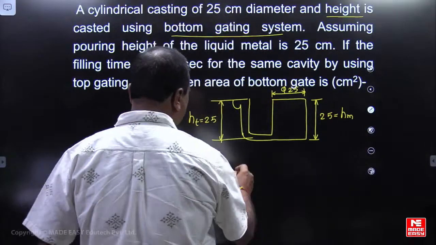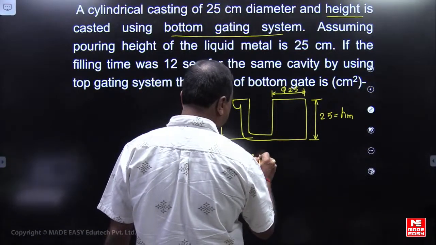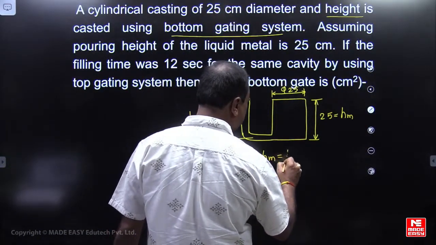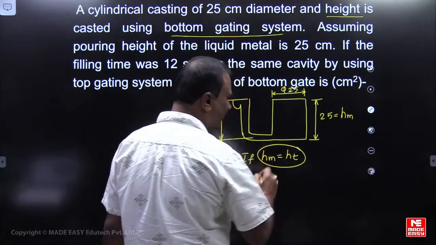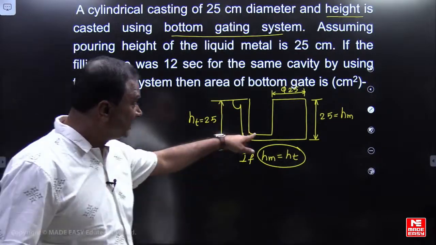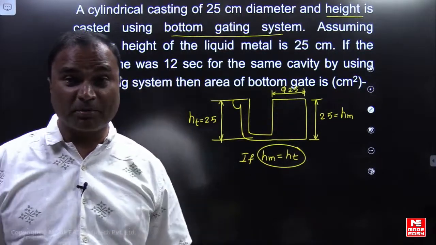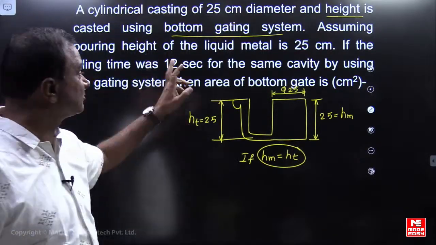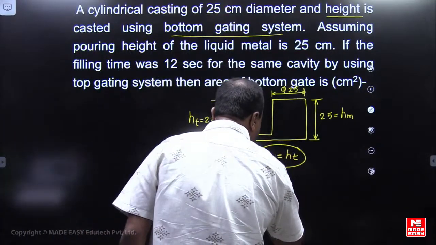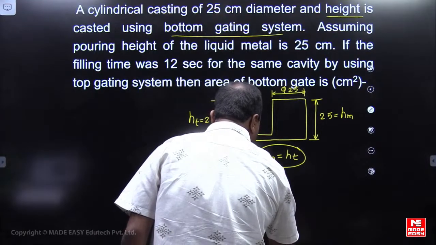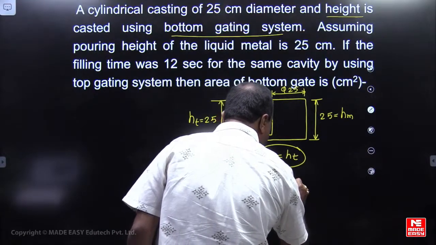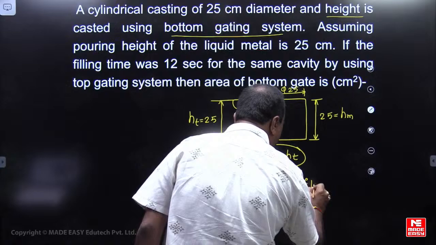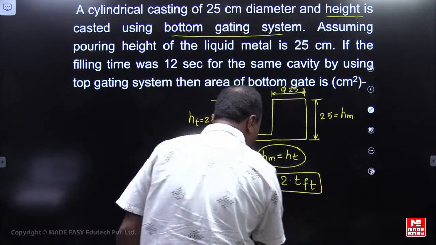If HM equal to HT, what is the condition here, friends? In filling time calculations, it is filled by using a bottom gating system, but the time given is for the top gating system, 12 seconds. So if I consider, the time taken to fill by using bottom gating system is 2 times the time taken to fill by using top gating system.